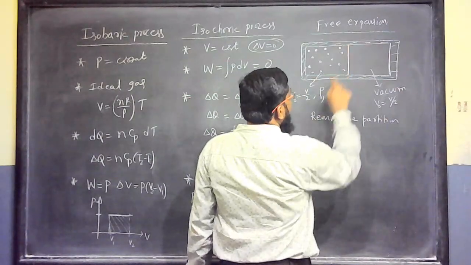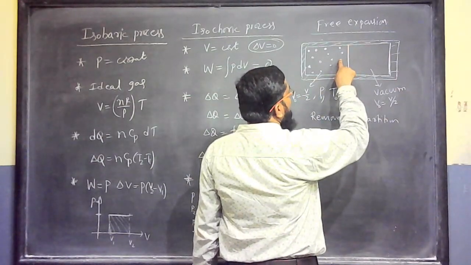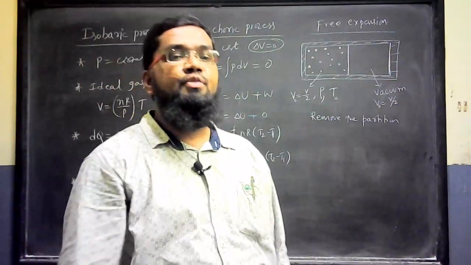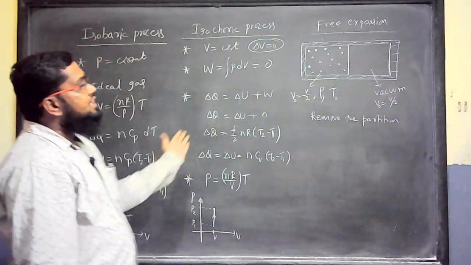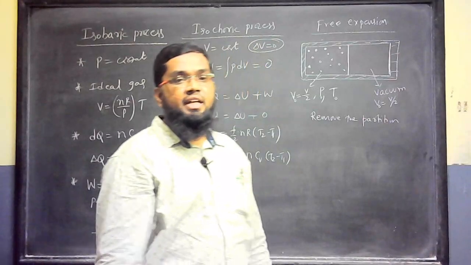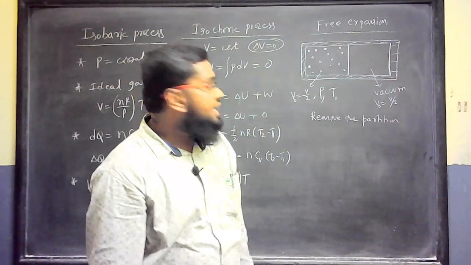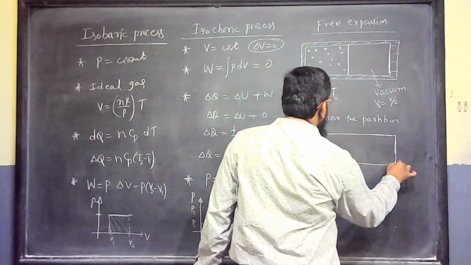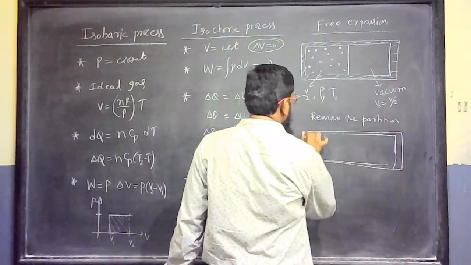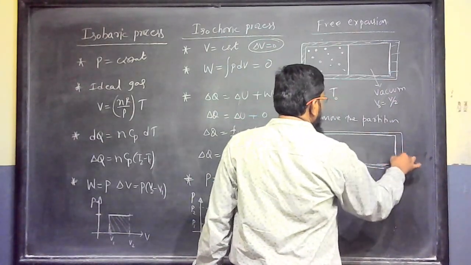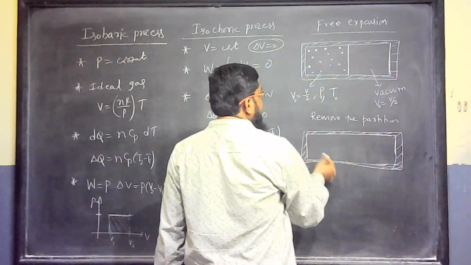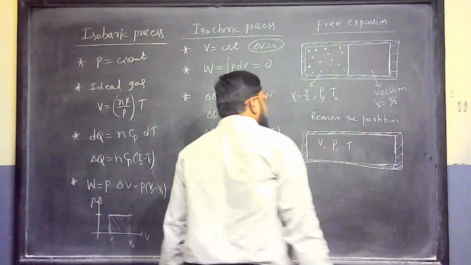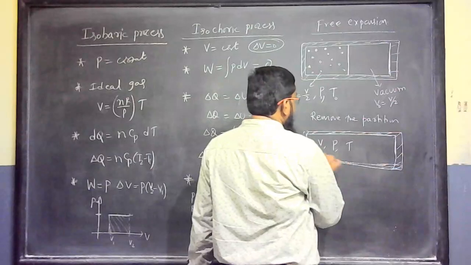It is a free expansion. That means if I remove this, the gas molecules will go from here to here by themselves, by the process of diffusion or effusion, whatever. So they go from this region to that region, free. We are not supplying any heat here. So then what we note is here, volume will become V, pressure may be some P, temperature may be some T. So now we need to calculate what is that.